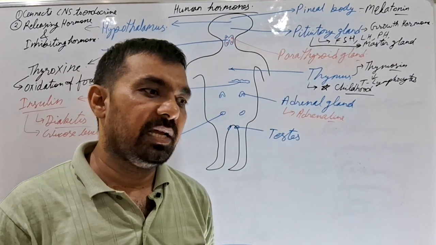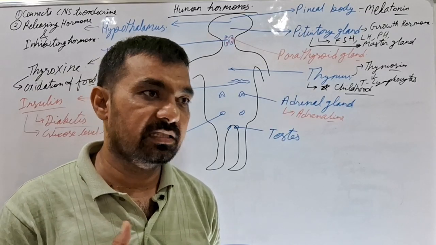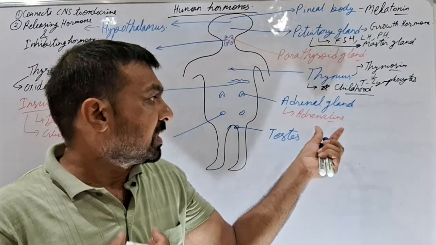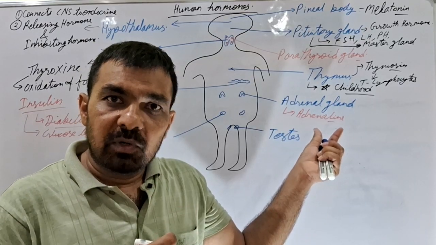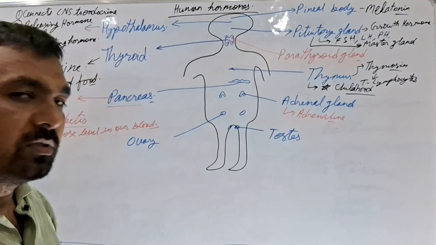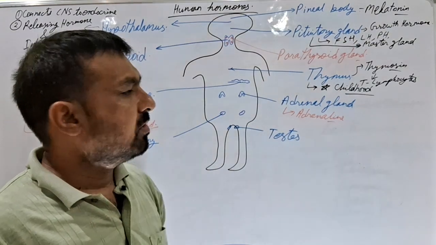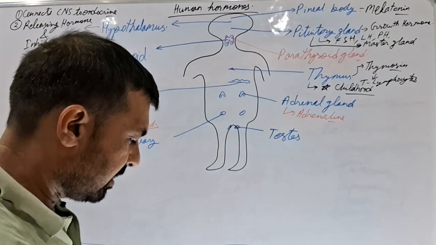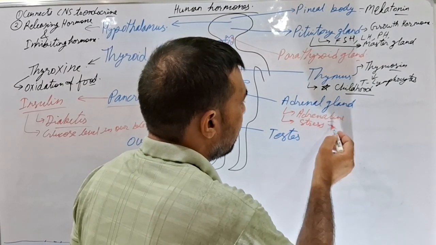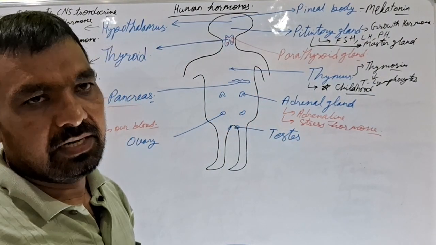That's why to supply the blood faster, our heart beats faster. That means it increases the heart rate. To supply a sufficient amount of oxygen to the blood, we need to breathe more. That's why adrenaline is also responsible for an increase in the rate of breathing in our body. This is how adrenaline hormone helps us in situations of stress. That's why it is also known as the stress hormone. Adrenaline is known as the stress hormone.